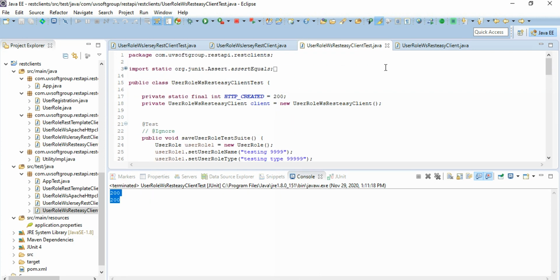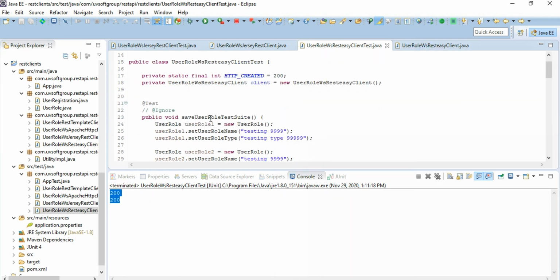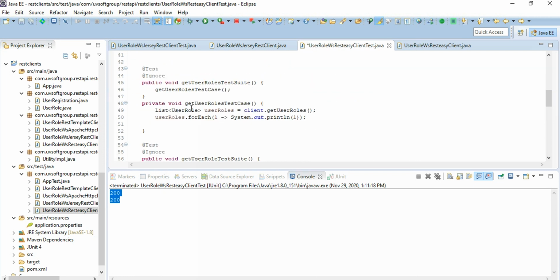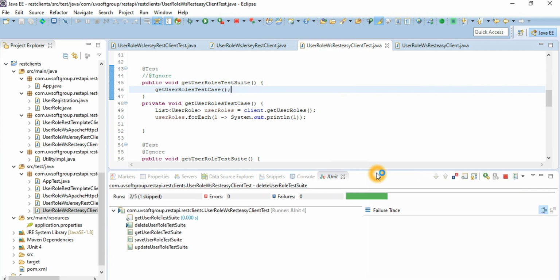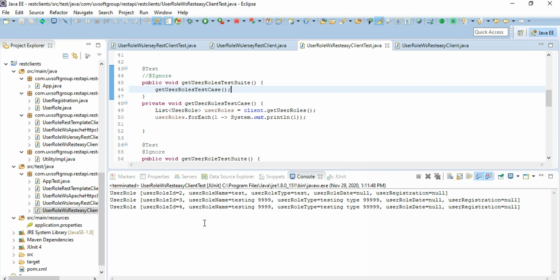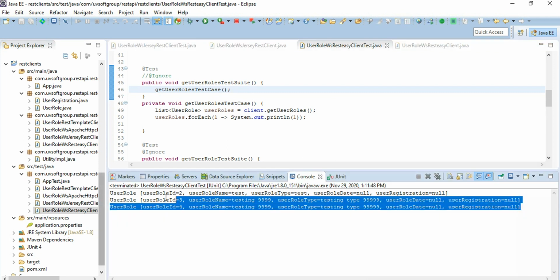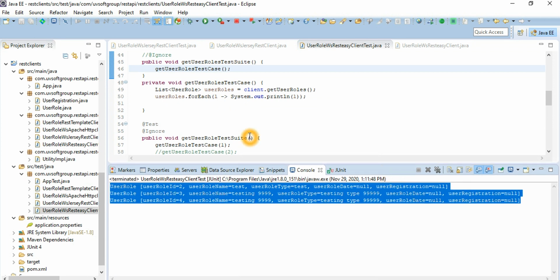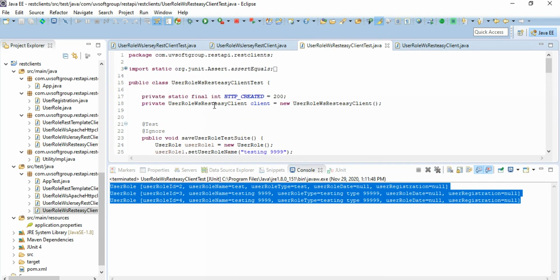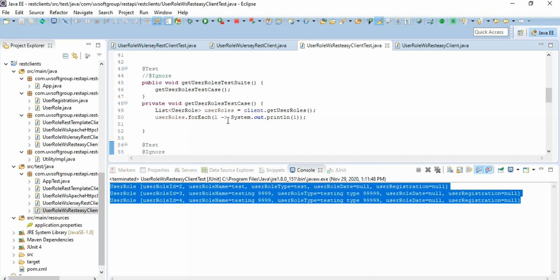So let's call the test functions again, and let's do the get all. This is the get all implementation. Let's run it again. So at least we have 3 records. You see the 3 records properly handled here, exactly what we expected. So let's take an individual one. The save function is working, and get all is working properly.